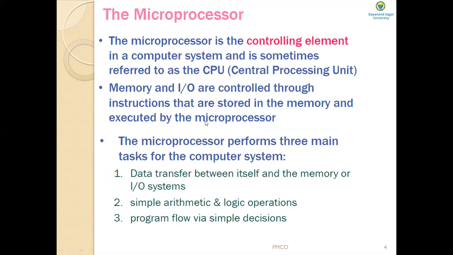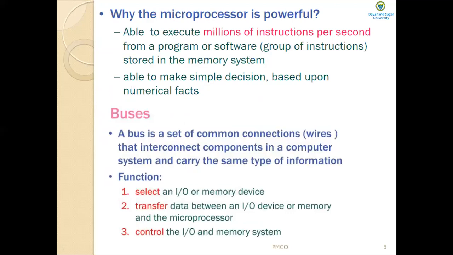And what is one more task performed by the microprocessor? Program flow via simple decisions. What do you mean by that? The microprocessor can decide if a number is 0, positive, and so forth. These decisions allow the microprocessor to modify the program flow. It can jump from one program statement to another program statement easily by testing the condition. So the program appears to think through these simple decisions.